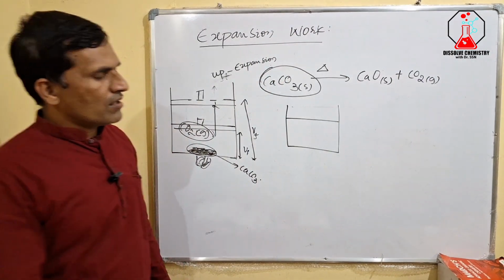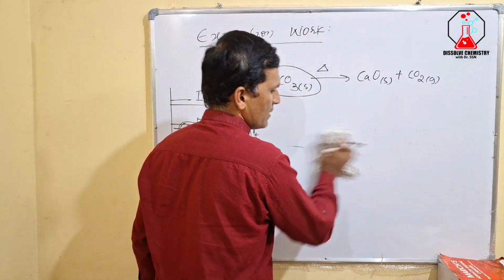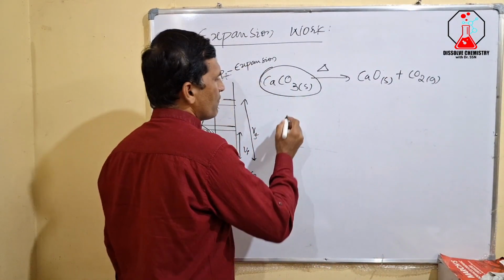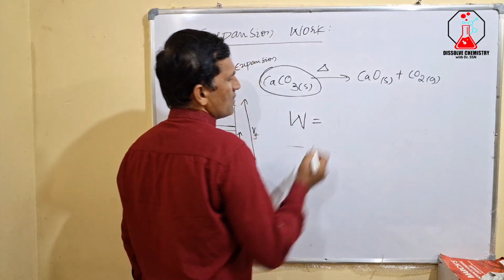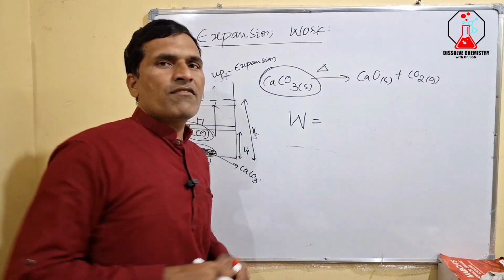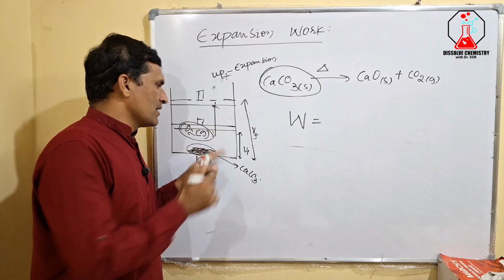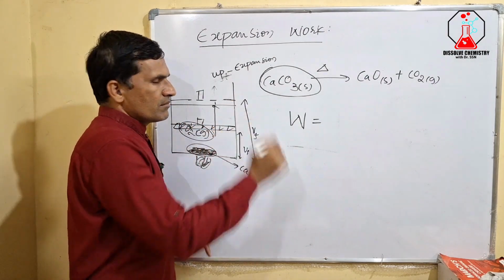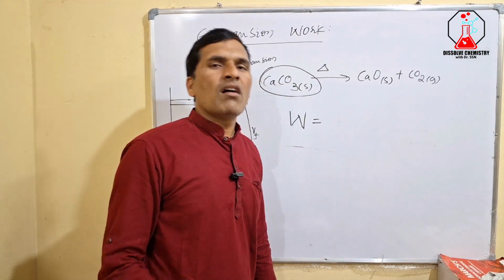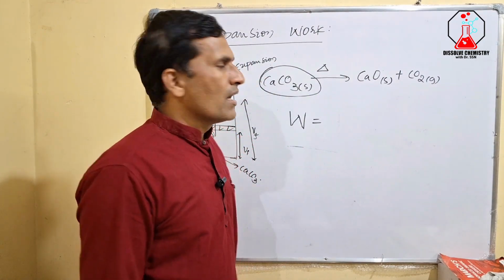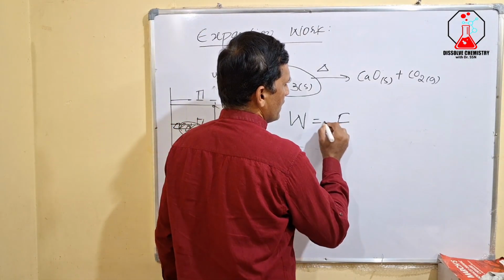So prior to going for its form, we will see what is the definition of this work. In physics, we define work as the displacement of an object. Here the object is your piston, you should compare like that. Displacement of the piston, or an object, against an external force.